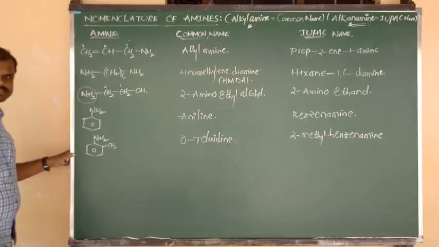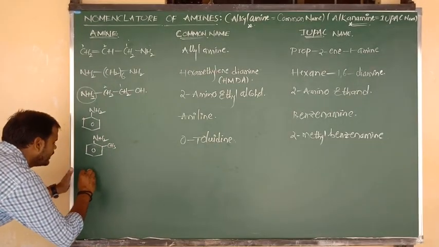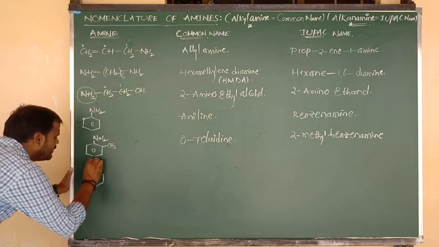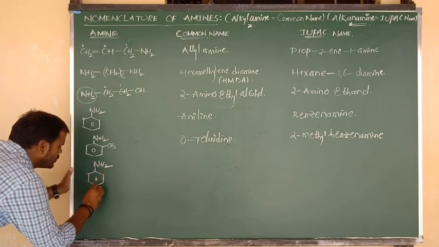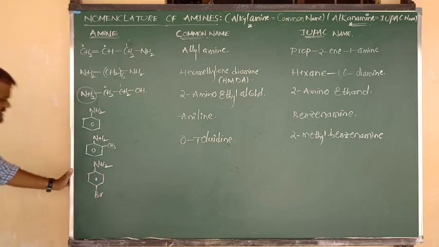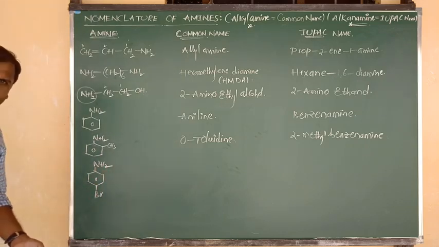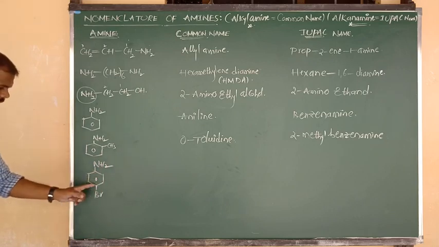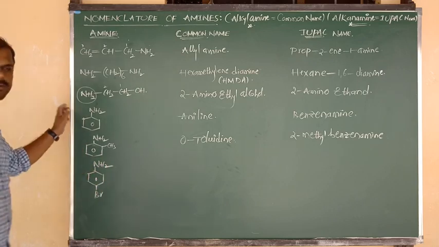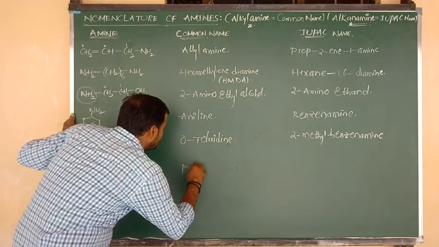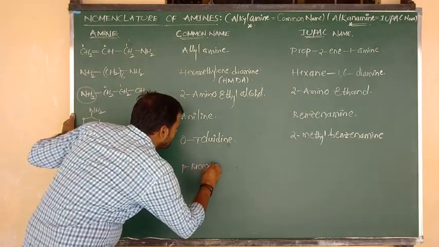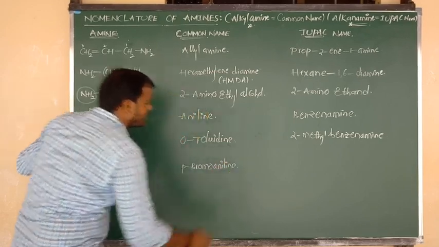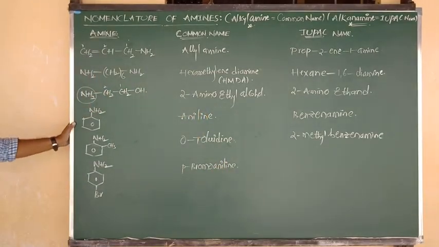No problem. So let me consider another formula. First, suppose I have taken the same benzene ring. It is connected to NH2. Para place means the opposite place, connected to Br. So what will be its common name? Ortho place, meta place, para place. Para bromo aniline. So its common name is para bromo aniline. What about its IUPAC name?